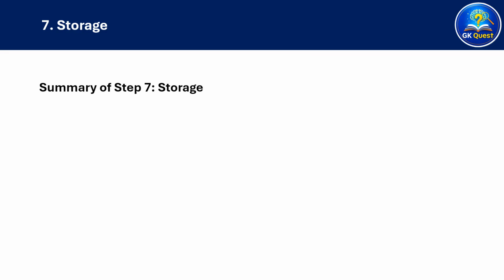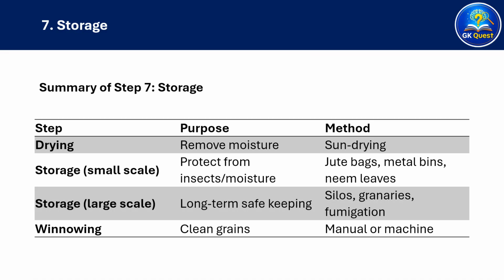Here is a summary of Step 7, storage. Farmers remove moisture from grains by sun-drying. This process is called drying. Small-scale farmers store the grains in jute bags, metal bins, with neem leaves to protect from insects and moisture. In large-scale storage, grains are stored in large silos for long-term safekeeping. Manually separating grains from chaff is called winnowing.